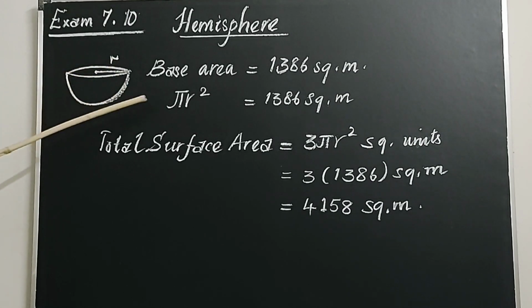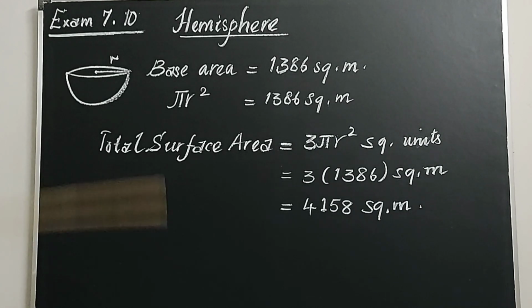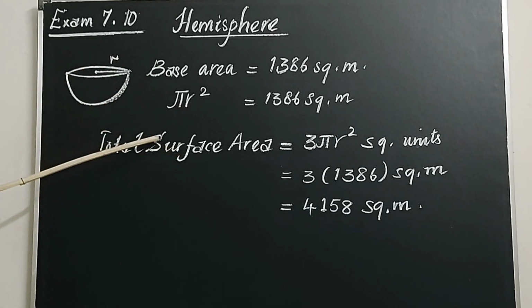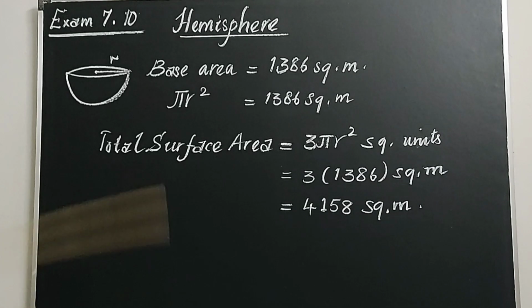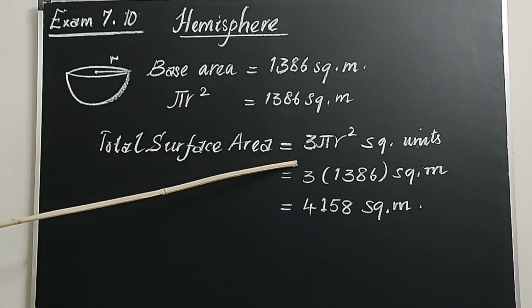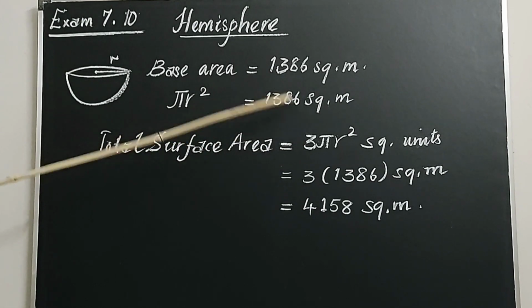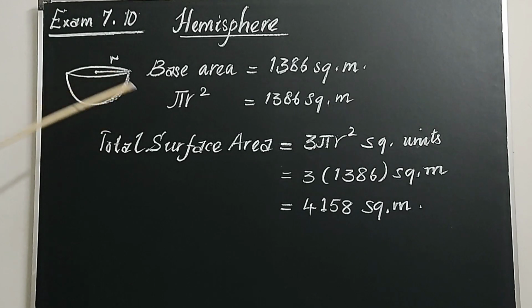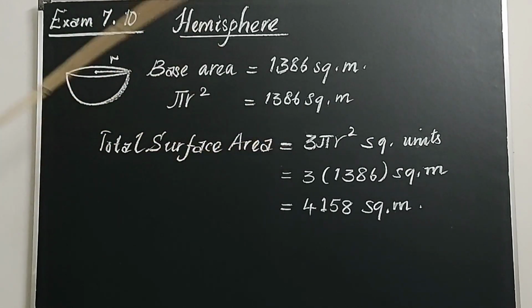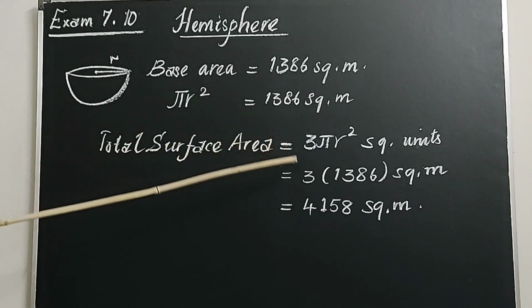So area of a circle, pi r square, is equal to 1386 square meter. Pi r square is given. What are you asked to find? Total surface area. Total surface area formula is 3 pi r square. Very simple. This is pi r square. Then what will be 3 pi r square? Multiply it by 3. You can get the total surface area. There's no need to find r and then come to the formula. Very easy to find that. When base area is given, for total surface area you have to multiply that by 3.